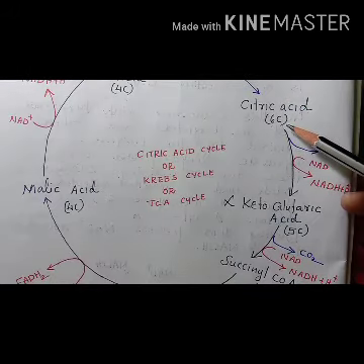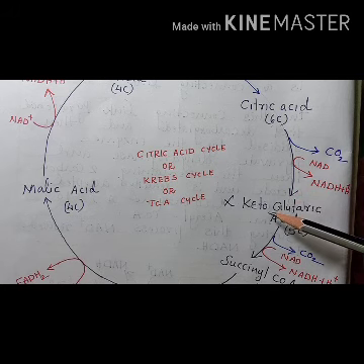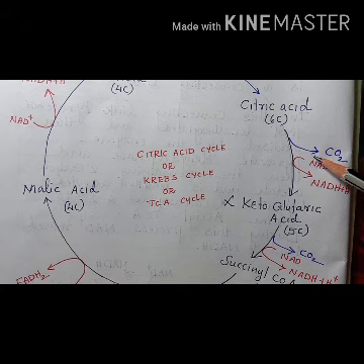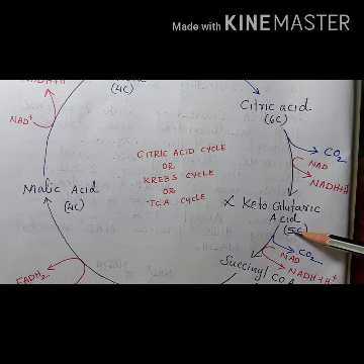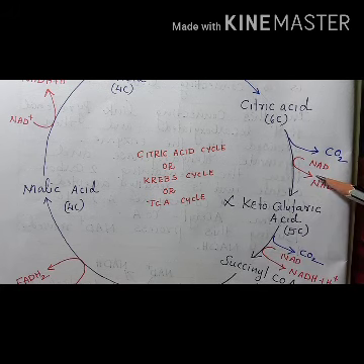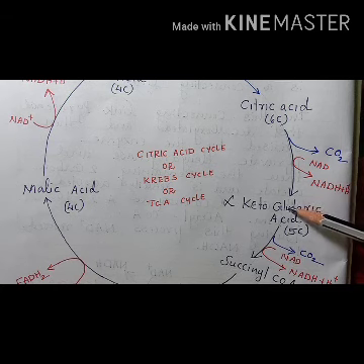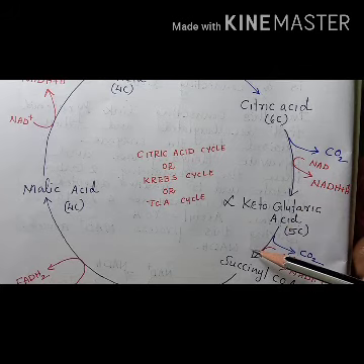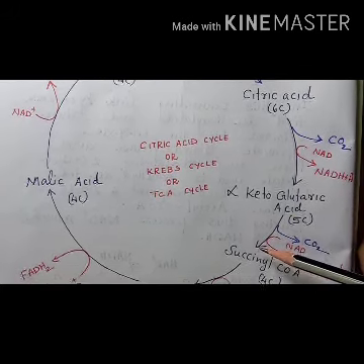Then citric acid is converted to alpha ketoglutaric acid. At that time, one molecule of carbon dioxide is eliminated, so the 6-carbon compound becomes a 5-carbon compound. And during that step also, one molecule of NADH2 is released. Alpha ketoglutaric acid is next converted to succinyl coenzyme A.